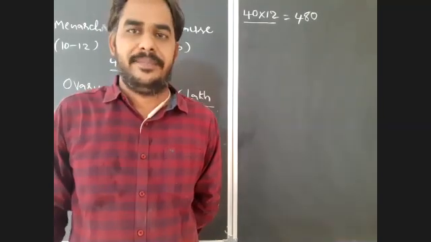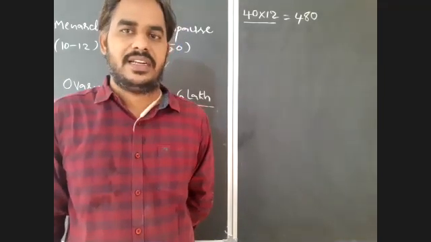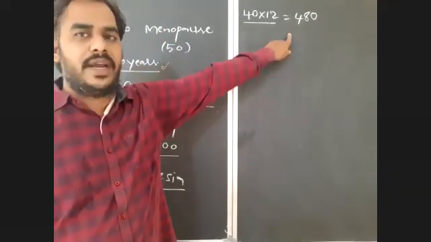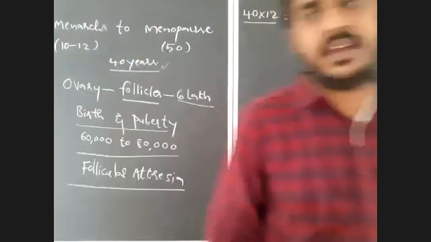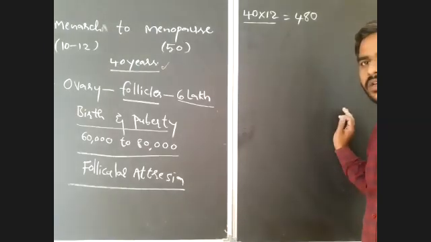Sometimes if there is any improper menstrual cycle or any disturbance in the oogenesis, there is no production of ova. So the maximum 480 is not an exact number, it is plus or minus, for a female without kids.